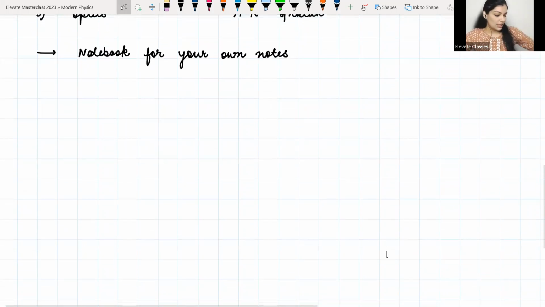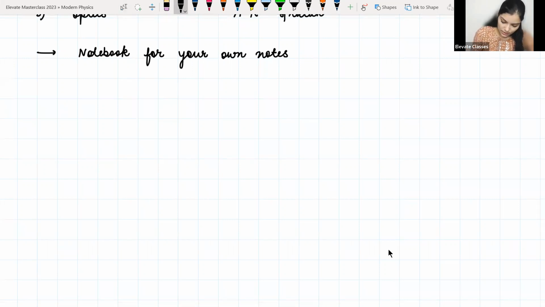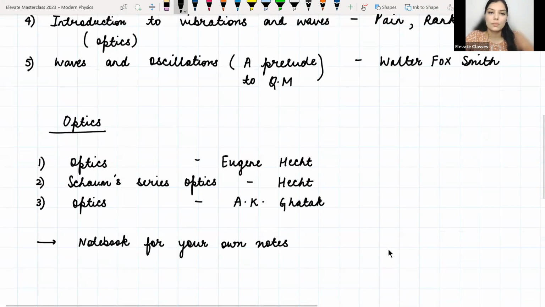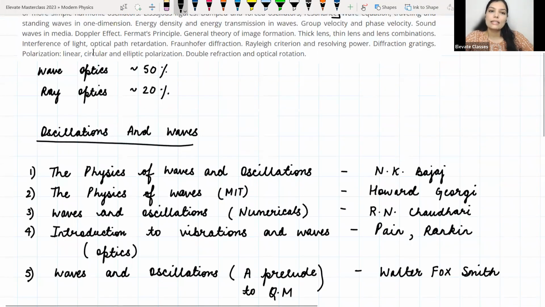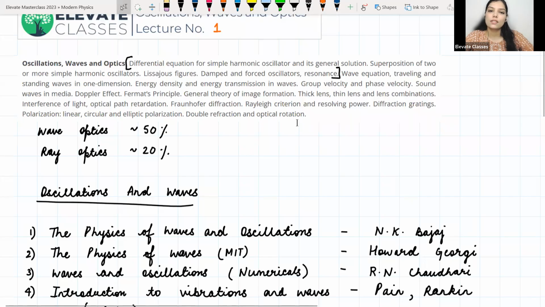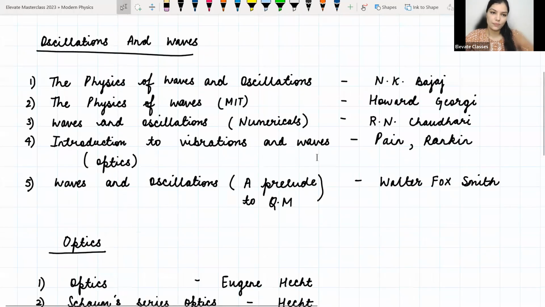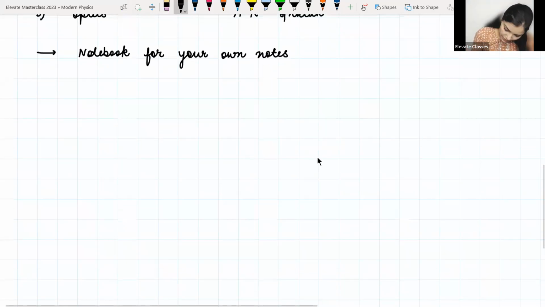Okay, so enough of all this. Now we will begin with our lecture. Let us start with the simple harmonic oscillator. If we look at the syllabus, the first topic is the differential equation for simple harmonic oscillator and its general solution. So we will start with this topic today. Let me write it down.